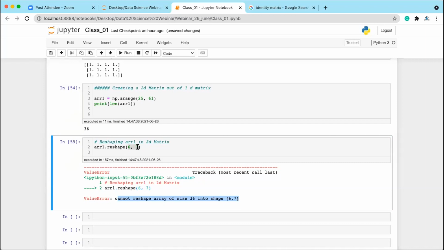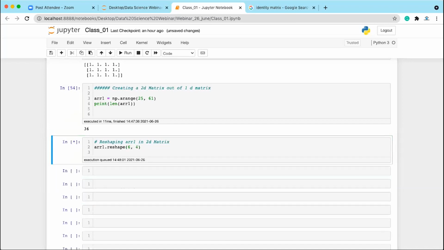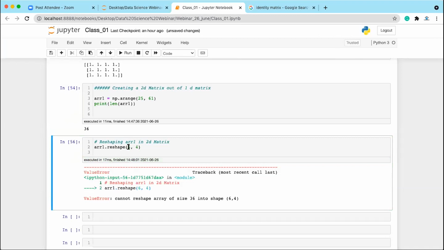It is not possible. If you take fewer elements also, so you have 36 elements and you want to create an array of 24 elements, it is not possible, right? If you want to reshape, you have to use all the elements of the array, not a part of the array. Clear? Yes, you can use 6 comma 6, you can use 9 comma 4, you can use 4 comma 9, you can use 3 comma 12, you can use 12 comma 3, you can use 2 comma 18, you can use 18 comma 2.